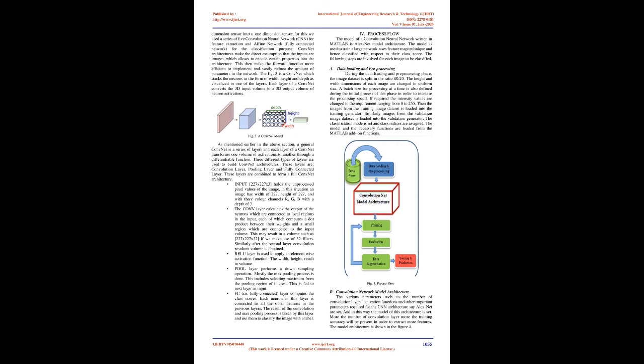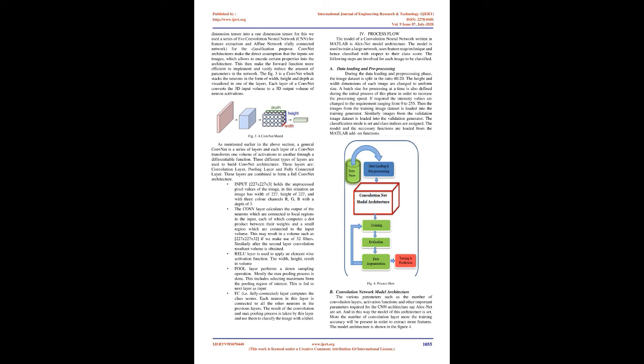3 different types of layers are used to build CONVNet architectures. These layers are the convolution layer, pooling layer, and fully connected layer. These layers are combined to form a full CONVNet architecture. Input 227x227x3 holds the unprocessed pixel values of the image. In this situation an image has a width of 227, a height of 227, and 3 color channels R, G, B, with a depth of 3.